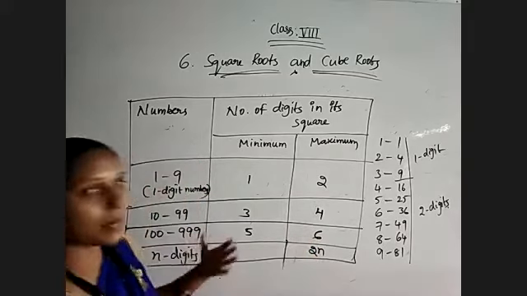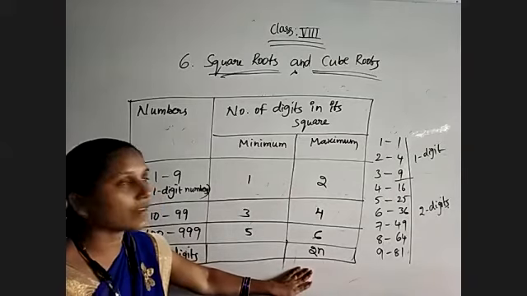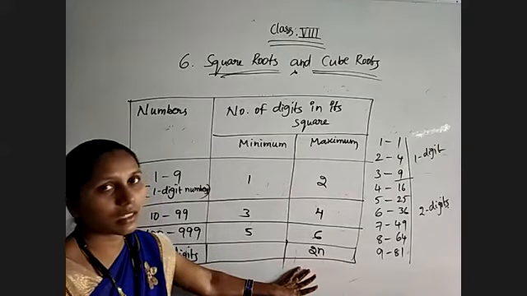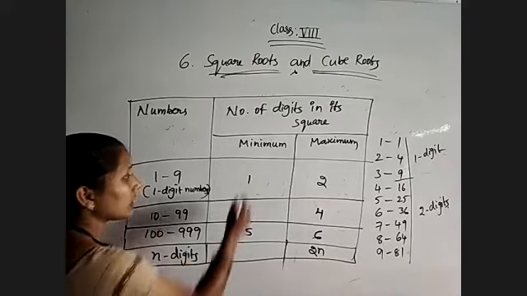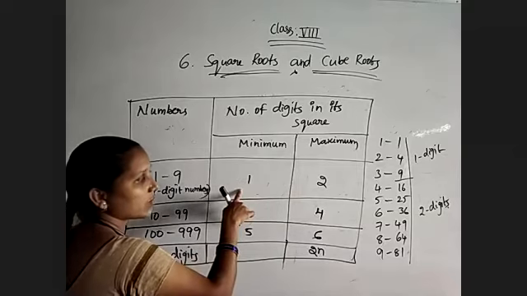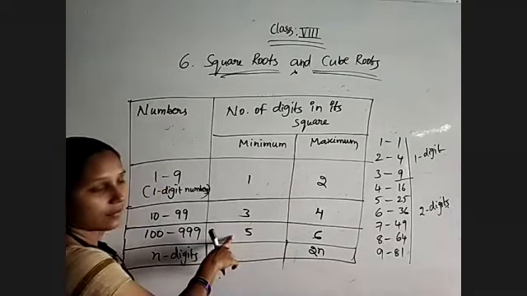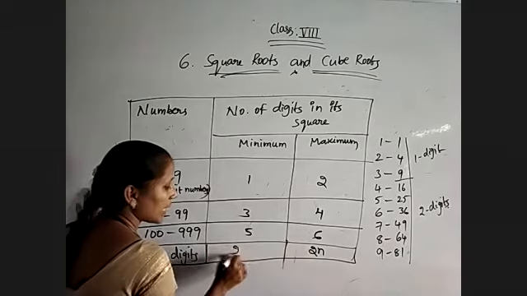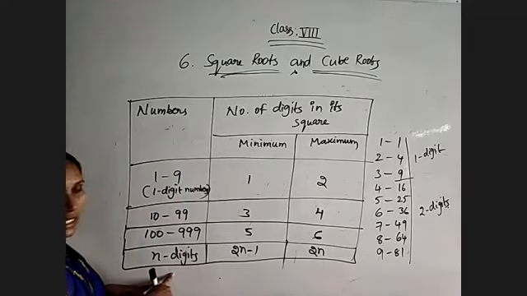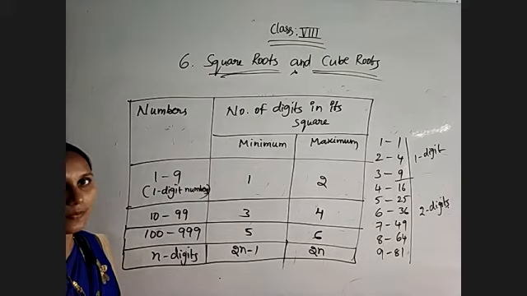If the number is having 4 digits, then 2 fours are 8 digits we will get in its square value. Maximum number of digits is 8. And these minimums are just one less than that. That is 2 minus 1 is 1, 4 minus 1 is 3, 6 minus 1 is 5. That means 2n minus 1 is the minimum number of digits in the square, and 2n is the maximum number of digits in its square value.